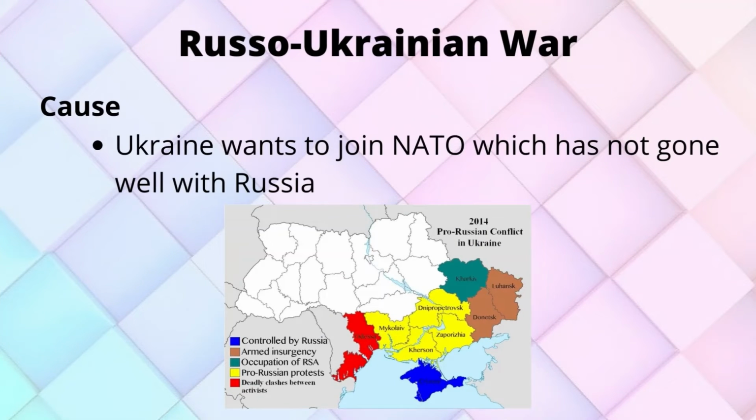The Russo-Ukrainian War. Ukraine has become the bone of contention between Washington and Moscow. Russia wants the West to keep Ukraine and other former Soviet nations out of NATO, halt weapons deployments near Russian borders and roll back forces from Eastern Europe. Ukraine wants to join NATO, which has not gone well with Russia.